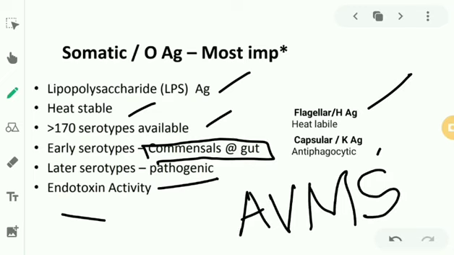A stands for antiphagocytic, V stands for virulence factor, M stands for mucoid colonies, and S stands for serotypes. So the capsule provides an antiphagocytic effect. It acts as a virulence factor. It helps in the production of mucoid colonies. And because of the variation in the capsular antigen, many serotypes are possible. Okay, please try to remember this.